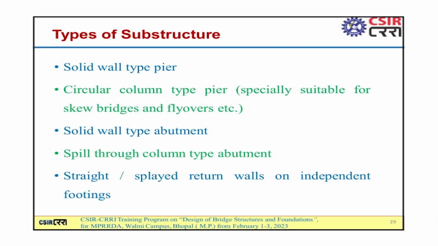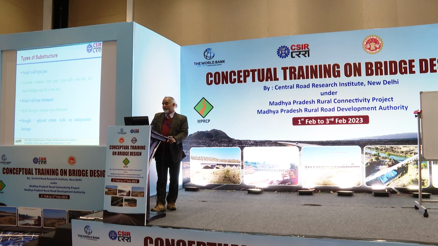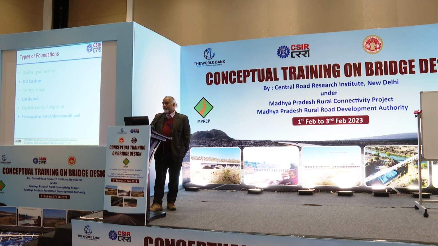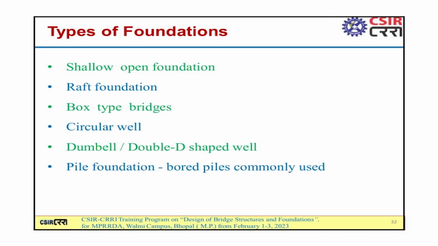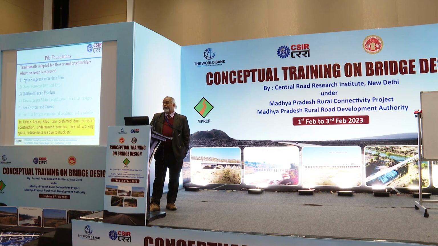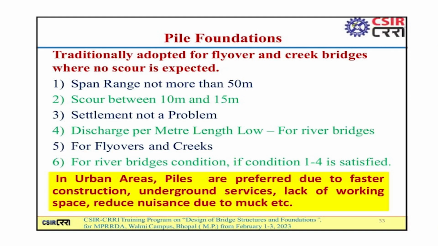Type of substructure may be solid wall type pier, circular column type pier, solid wall type abutments, spill through column type abutment, straight or spread return walls on independent footings. Foundation may be shallow open foundation, raft foundation, box type bridges, circular well, dumbbell well, double D shaped well, pile foundation, etc. Pile foundations are traditionally adopted for flyovers and creek bridges where no scour is expected, and span range is not more than 50 meters.